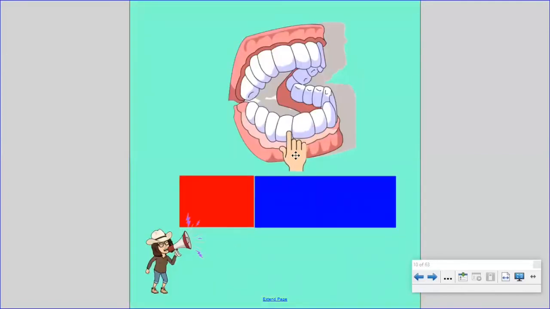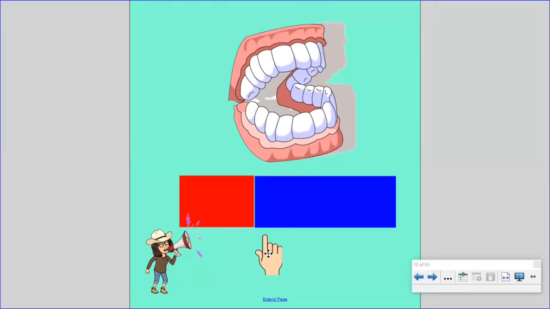Say the word teeth. Now stretch out the word and listen to the beginning sound. T, t, teeth. Say it with me. T, t, teeth. What sound did you hear at the beginning of teeth? Did you say t?